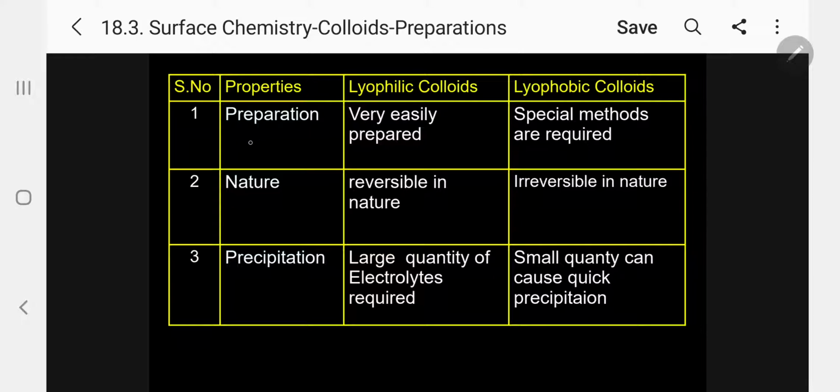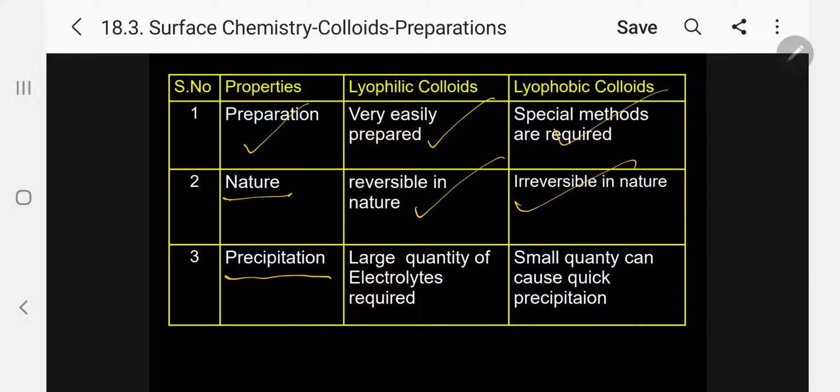First one, preparation. Lyophilic colloids can be very easily prepared, whereas for lyophobic colloids special methods are required. Second, coming to nature, lyophilic colloids are generally reversible in nature, whereas lyophobic colloids are irreversible in nature.